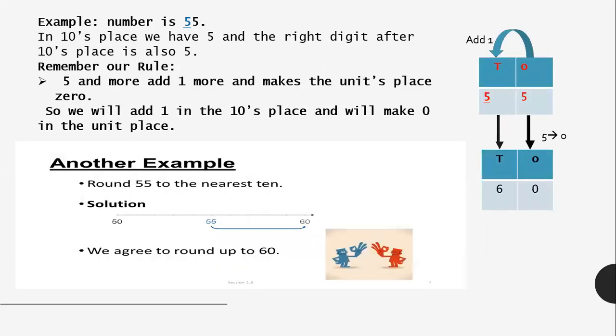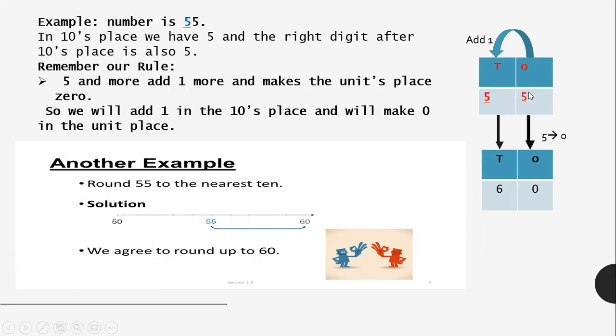Let us see an example. We have the number 55. We will underline the tens place value. In the tens place, we have 5, and the right digit after the tens place, the units place, is also 5. As I told you, 5 and above, add 1 more to the tens place and make the units place 0.